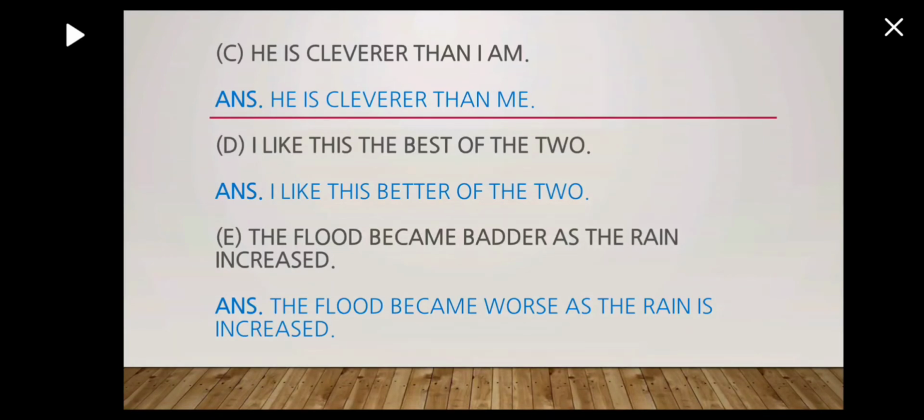The flood became badder as the rain increased. And you know that the comparative degree of bad is worse. So: the flood became worse as the rain increased. Okay. So next,